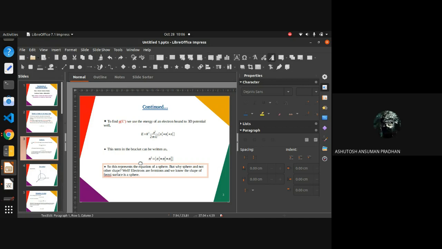Yes, sir. So we can see that here is n1 squared, n2 squared, and n3 squared. All of the three are summed. So this resembles the equation of a sphere in three-dimensional space. So we can safely assume that if we take n squared equals n1 squared plus n2 squared plus n3 squared, we can say this forms a sphere.